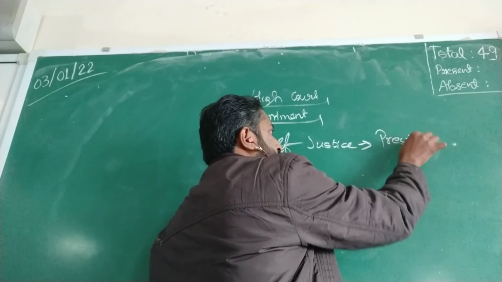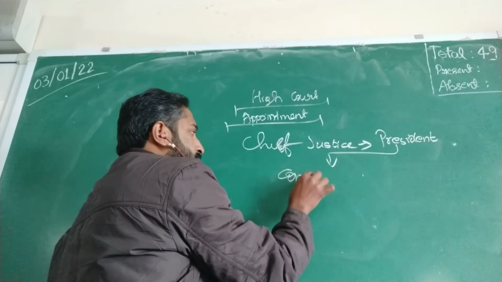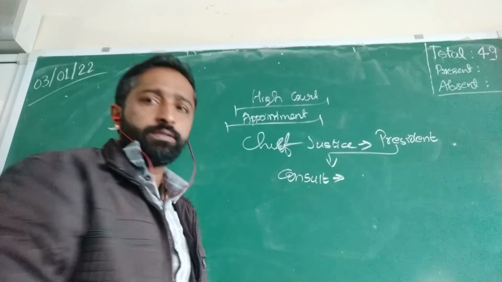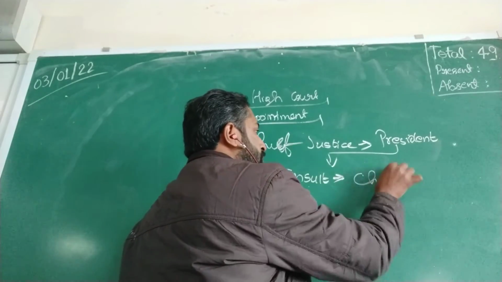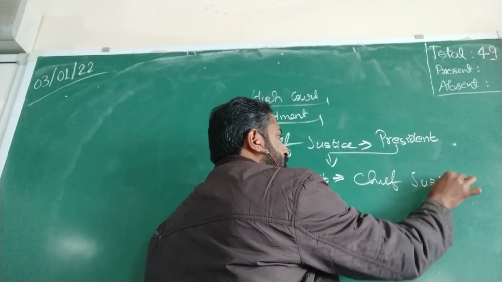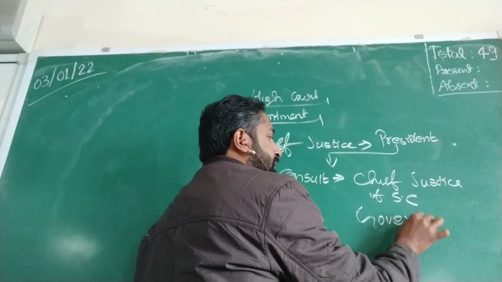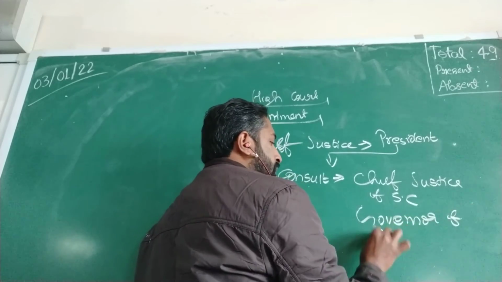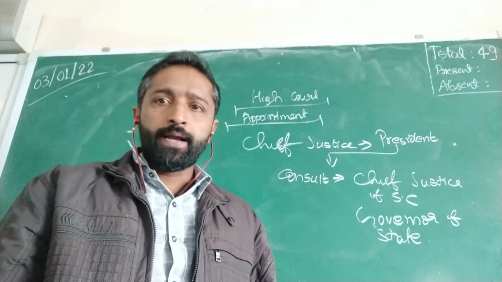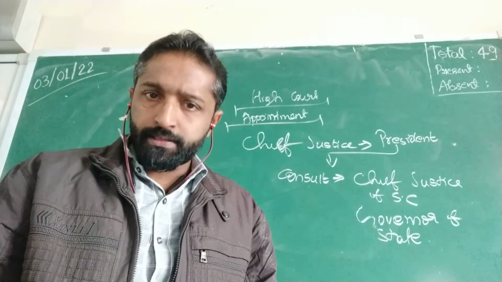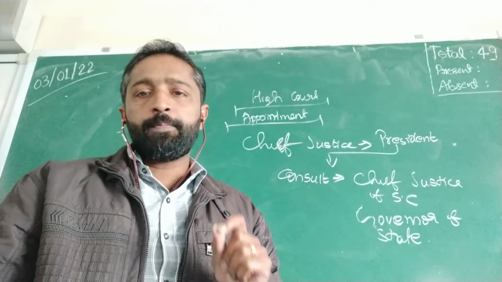Since all the appointments are done by the President of India, the President will consult two people: the Chief Justice of the Supreme Court and the Governor of the concerned state. So the Chief Justice of the High Court is appointed by the President after consulting the Chief Justice of the Supreme Court and the Governor of the particular state.